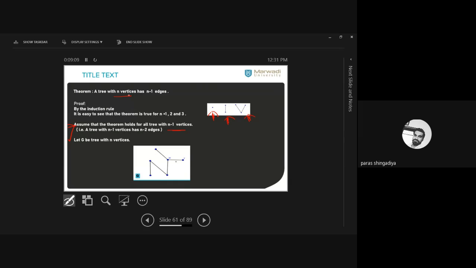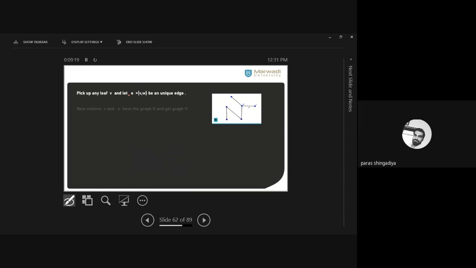Clear? G is a graph with n vertices. Right now it involves 6 vertices there, but we observe that this graph contains n vertices. Okay. So that is your tree graph, and then in the next step, you have to identify one of the leaves. What is the meaning of leaf? The vertex whose degree is 1 is known as a leaf in a tree. Vertex whose degree is 1, what can you call it? A leaf.